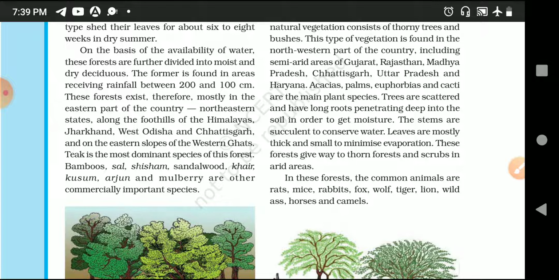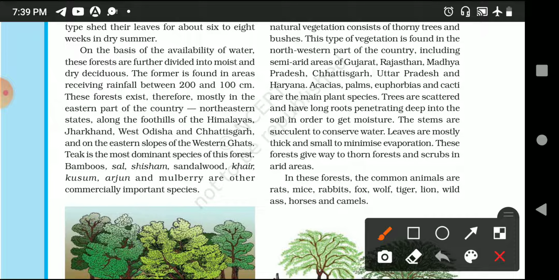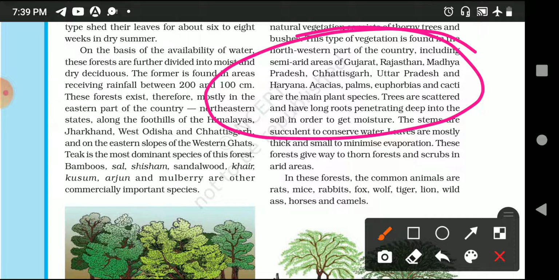So this is about the desert area. The area which has this type of forest is the west side or the semi-arid side of India, that is Gujarat, Rajasthan, Madhya Pradesh, Haryana, Chhattisgarh.